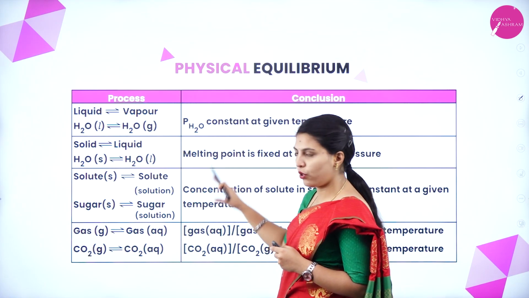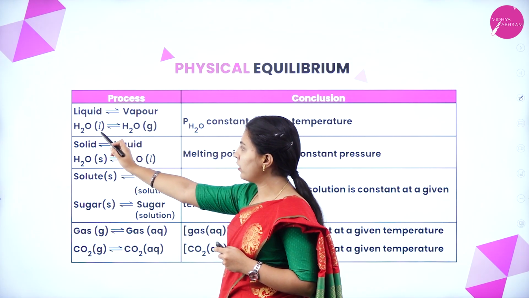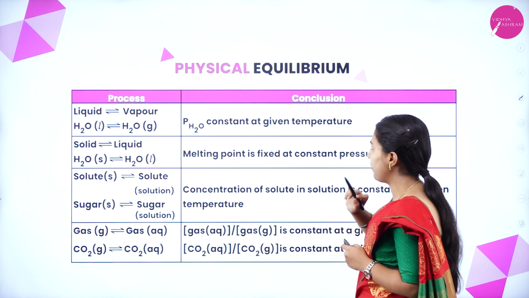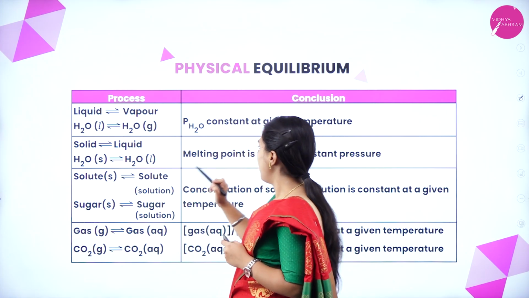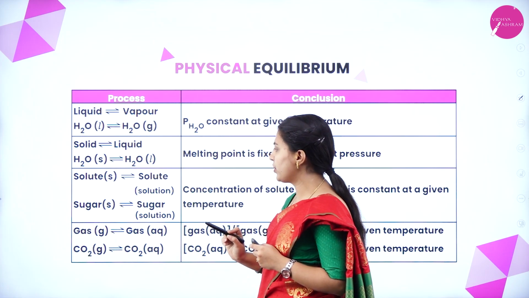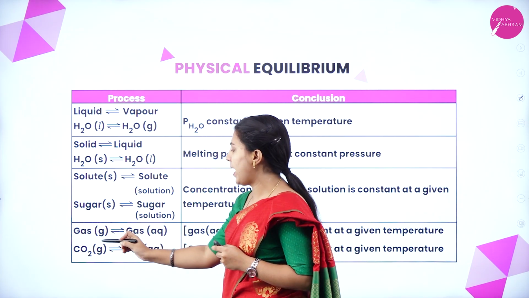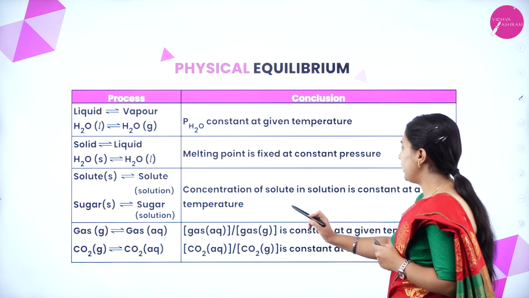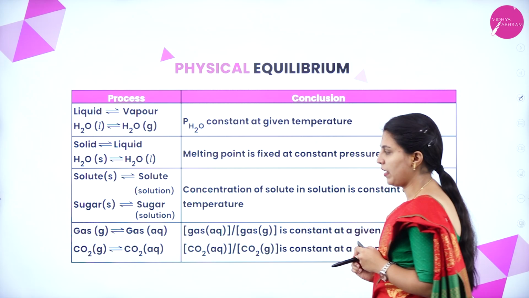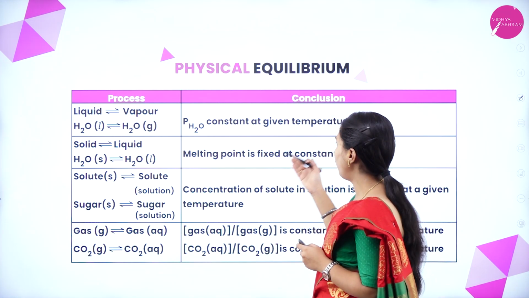Next, see the overall aspects we have discussed. Liquid to vapor, here water to gas: the vapor pressure of water is constant at a given temperature. Solid to liquid: the melting point is fixed at constant pressure. Solute and solution: the concentration of solute in solution is constant at a given temperature. Gas in aqueous solution: the gas concentration in solution is constant at a given temperature. These are the processes we have seen and the conclusions we got.